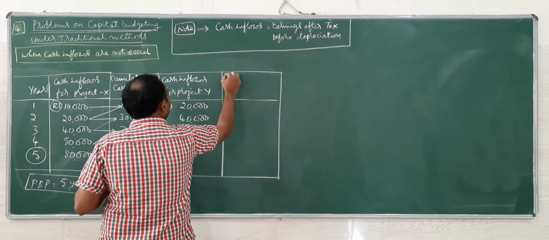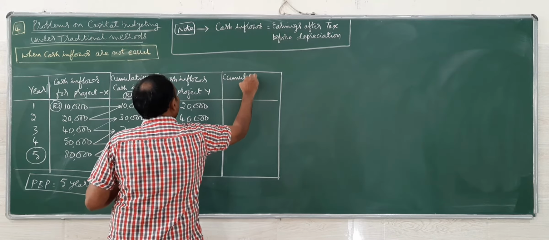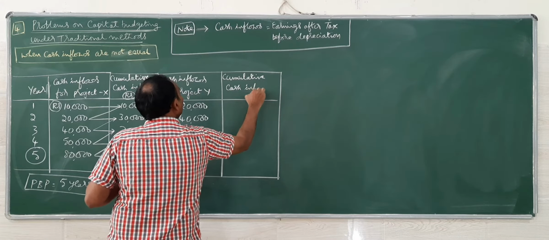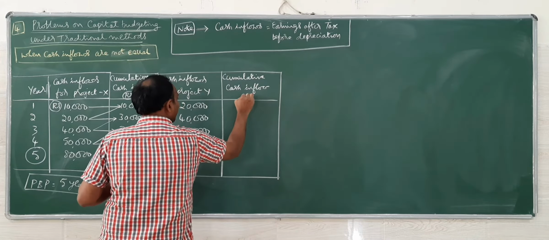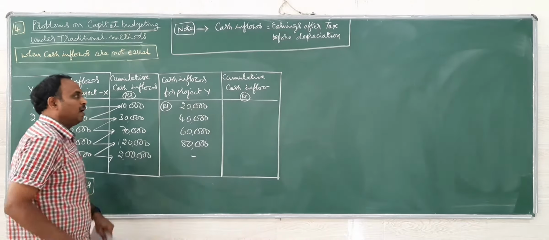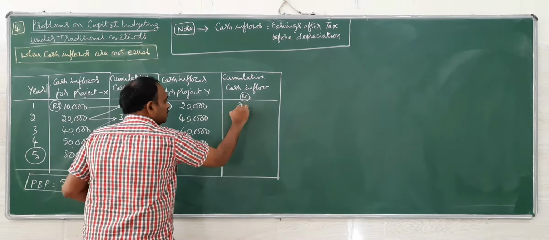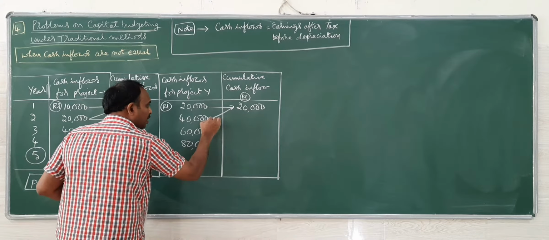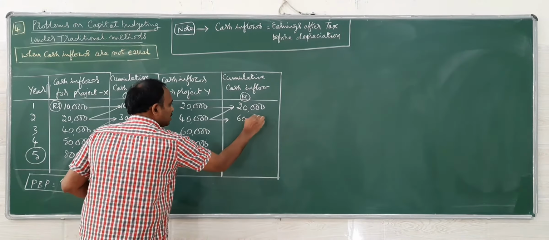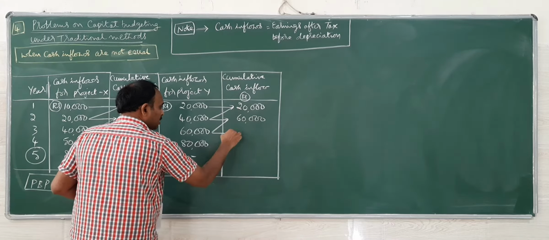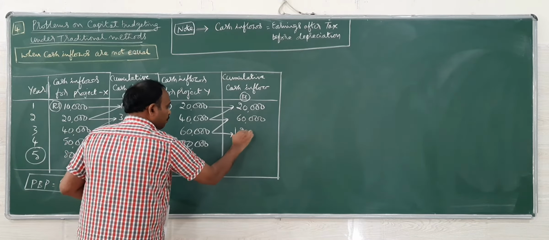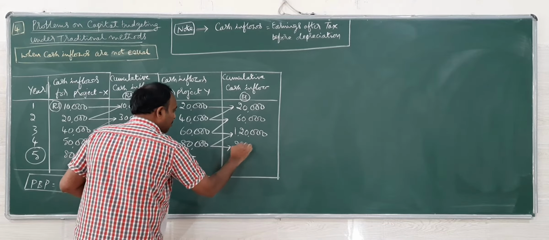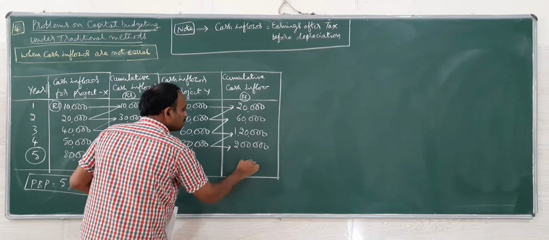So same method again, we have to go for cumulative cash inflow for project Y. First 20,000, cumulative is adding the profits, that's it. 20 plus 40, 60,000. 60 plus 60, 1,20,000. 1,20,000 plus 80, 2 lakhs.